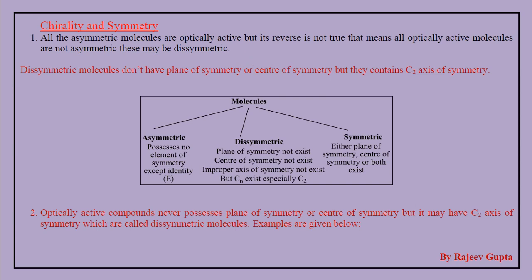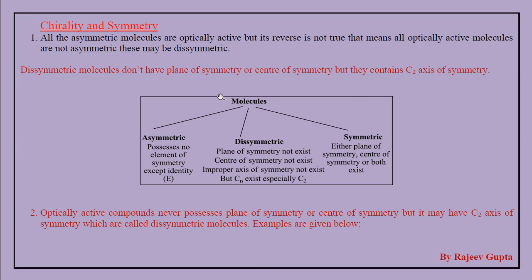We just need to check the plane of symmetry. First we have to check the plane of symmetry, because most of the molecules can be classified into symmetric or asymmetric based on the plane of symmetry. After that we can observe the center of symmetry or improper axis of symmetry.